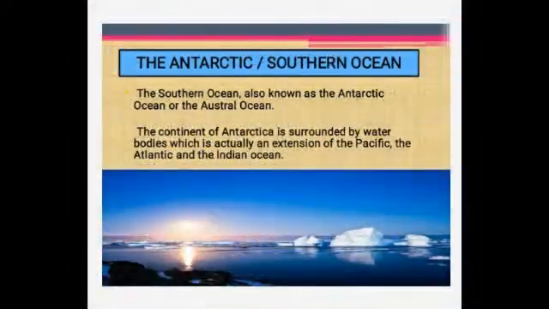So the next one is the Antarctic or the Southern Ocean. The Southern Ocean is also known as the Antarctic Ocean or the Austral Ocean. The water body that surrounds Antarctica is called the Southern Ocean. It has no natural boundaries in the north, and it remains frozen in winter. Okay, and the continent of Antarctica is surrounded by water bodies which are actually an extension of the Pacific, the Atlantic and the Indian Ocean.